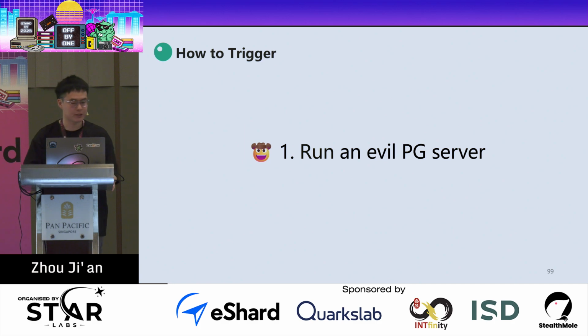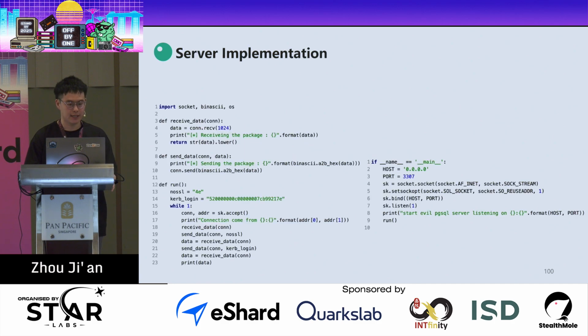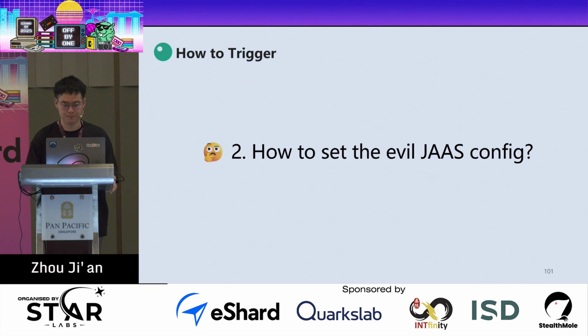So first, we need to run an evil PG server. This is the server-side implementation, and it is just a very simple socket program. You may be curious about how I wrote this code. First, I started a normal PG server and used Wireshark to monitor the process. Then I debugged the driver to make it enter the logic we want. There is not any special technique here, just debugging.